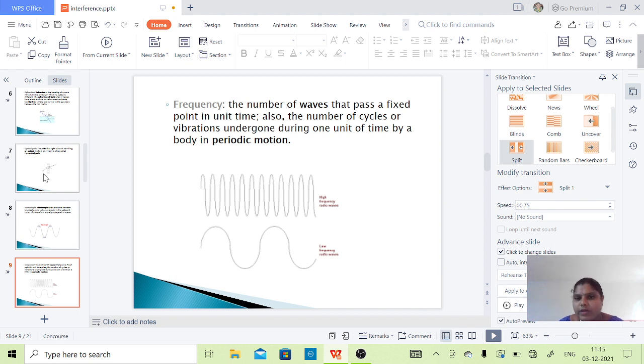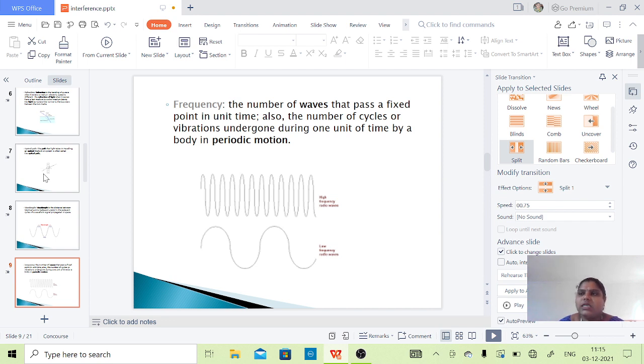The number of waves that pass a fixed point in unit time. Also, the number of cycles or vibrations undergone during one unit of time by a body in periodic motion. Whenever we are taking a regular interval, that means frequency. When we are considering the wave, the number of waves passing through a point in a unit time is said to be a frequency.